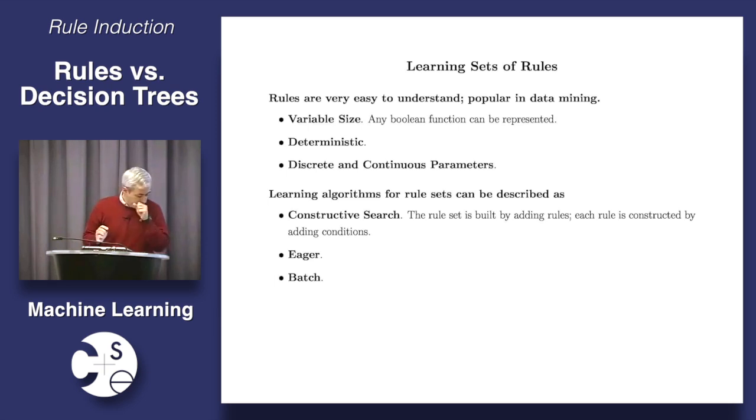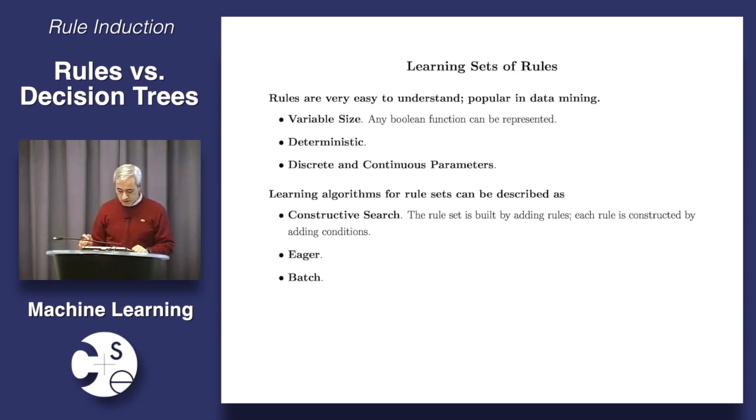Like decision trees, rule sets are a variable size representation. If I have more data, I can learn more rules and they can be longer. They can be more detailed. They can have more preconditions. They're also deterministic, and they also can have both discrete and continuous parameters. So the discrete parameters are the choices of tests that you put in the rule. And the continuous parameters can be things like the thresholds for tests that you have on continuous attributes, or things like the probability of the class given the attributes, right? If this email has these words in it, then it is spam with some probability, for example.